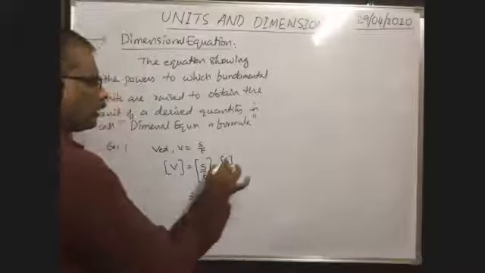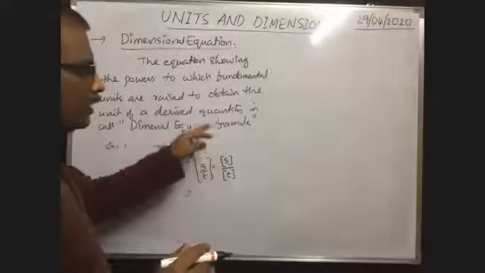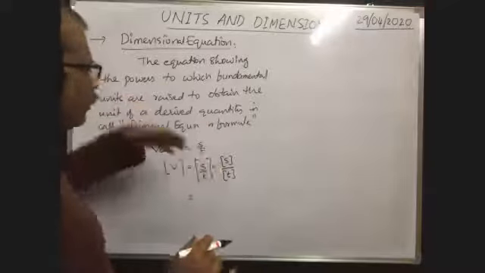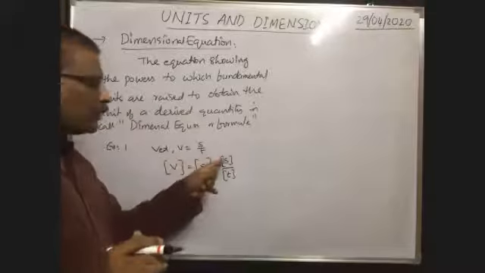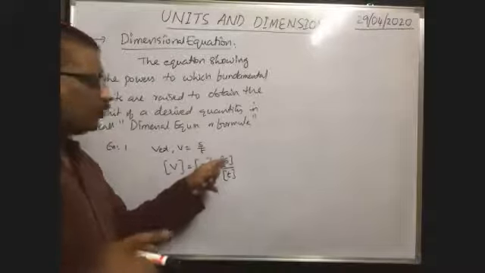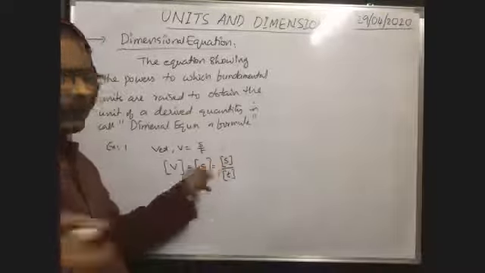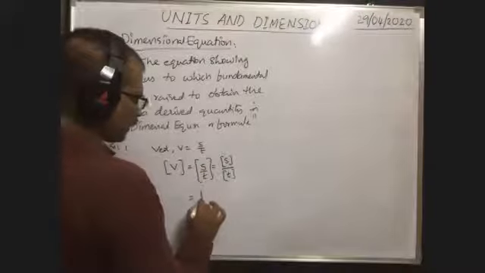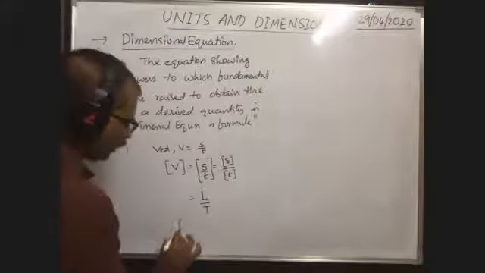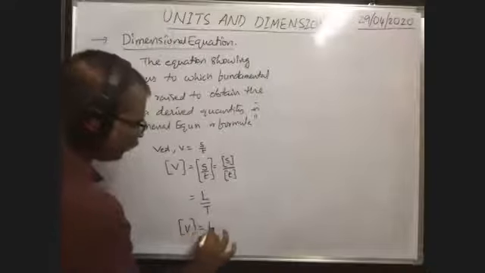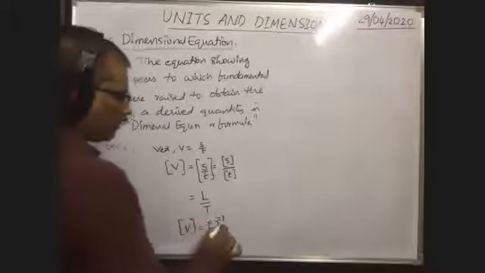So, what is the dimensional formula of displacement? Displacement means it is the length. So the dimensional formula of displacement is L, because the unit of displacement is centimeter, meter or foot. The symbol for these units is L. That's why the dimensional formula of displacement is L. The dimensional formula of time is capital T. Therefore, the dimensional formula of velocity is equal to L T to the power of minus 1. If power is not there, it means it is 1. L to the power of 1, T to the power of minus 1.